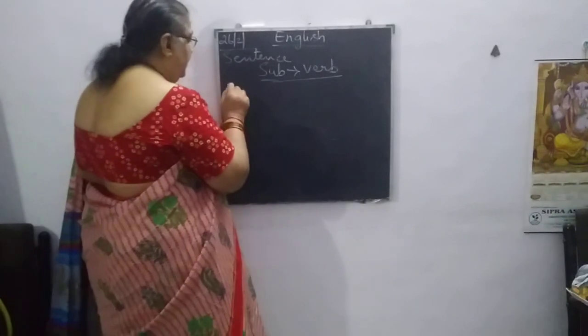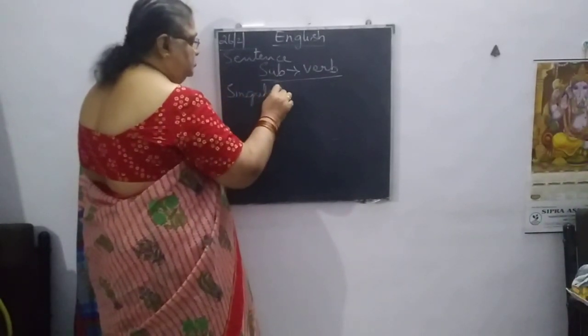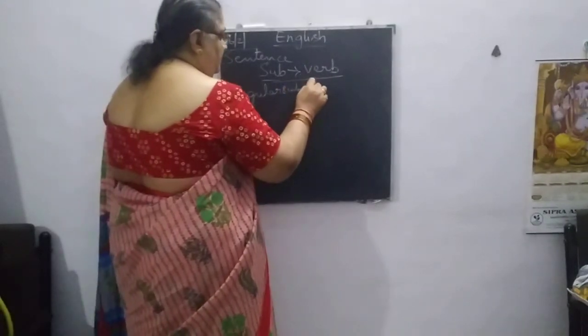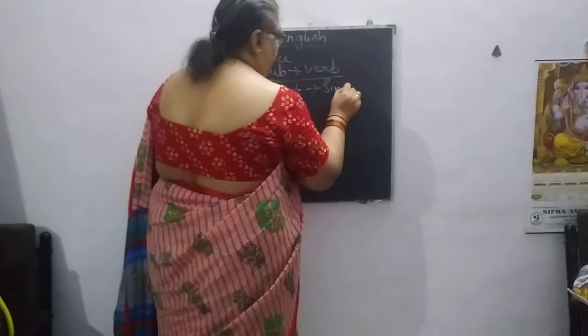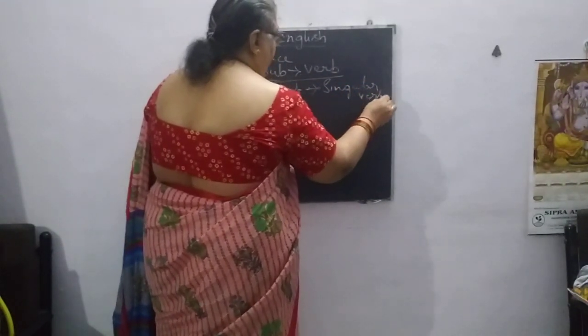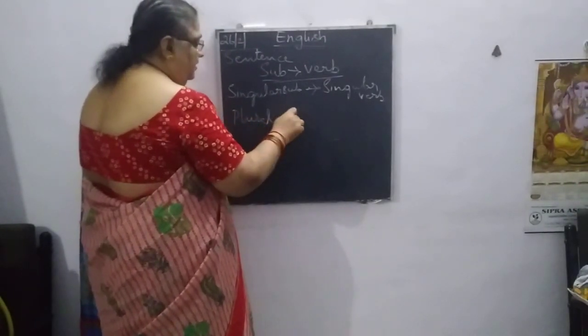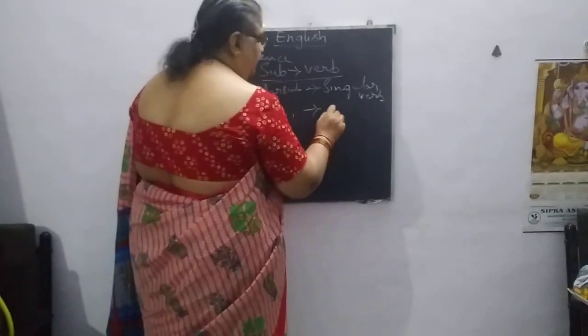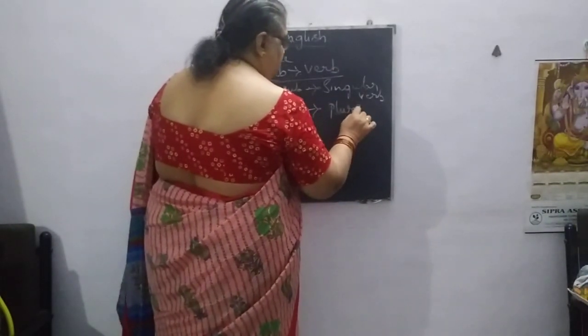Now if we write the subject in singular, the singular subject must be connected with the singular verb. If we write the subject in plural, the verb also must be in plural.